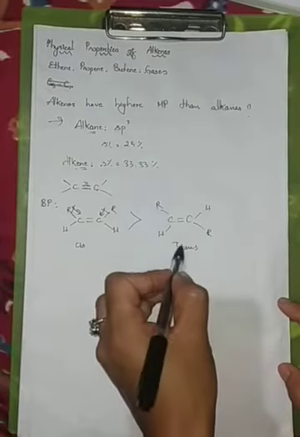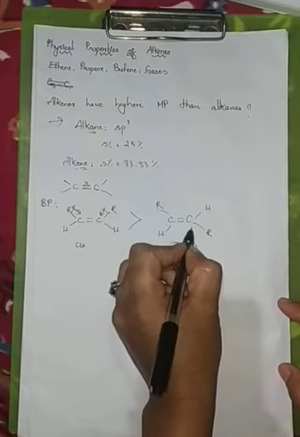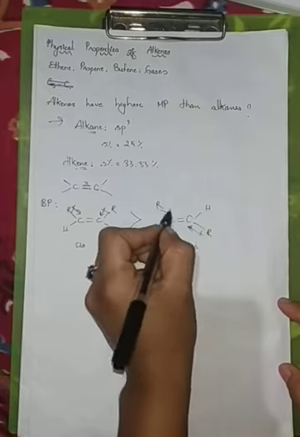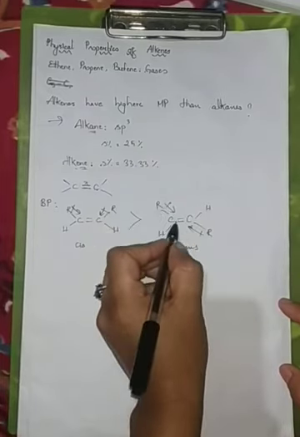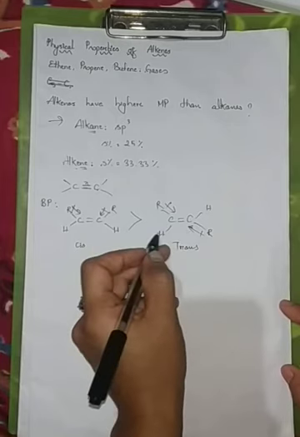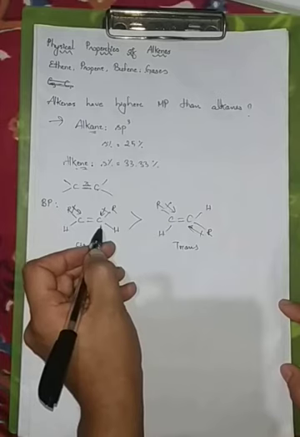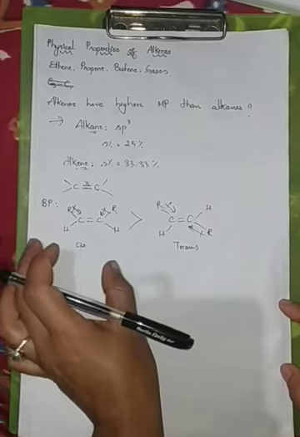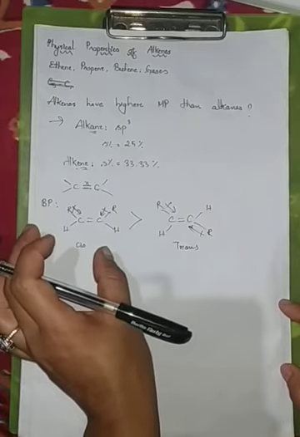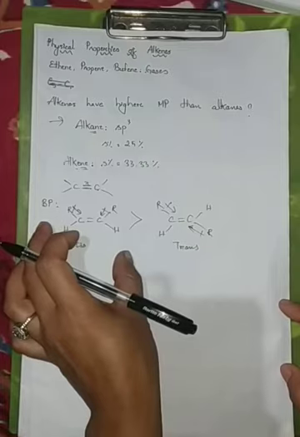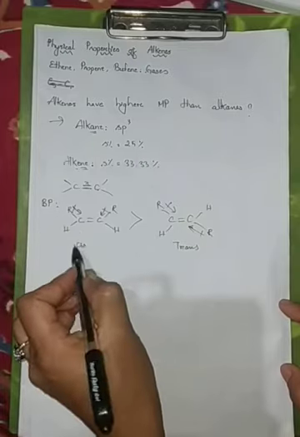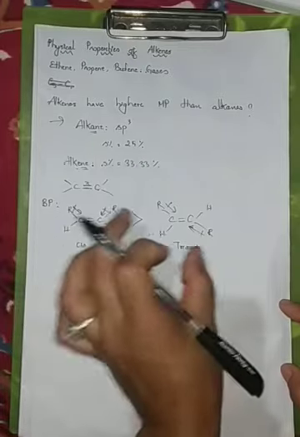However, in the case of the trans isomer, the dipoles cancel each other out. Since the cis isomer has dipoles in the same direction, it will have stronger dipole interaction, and therefore the cis isomer will have higher boiling points than the trans isomer.